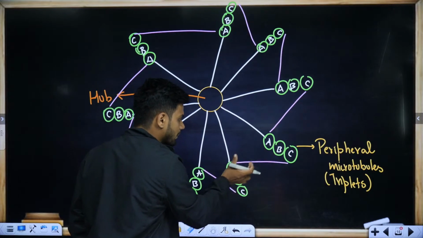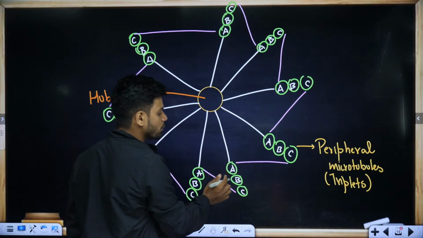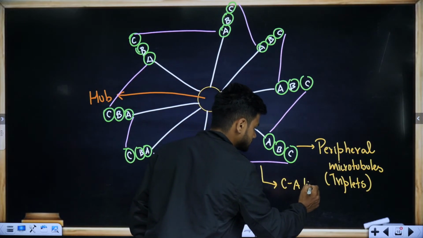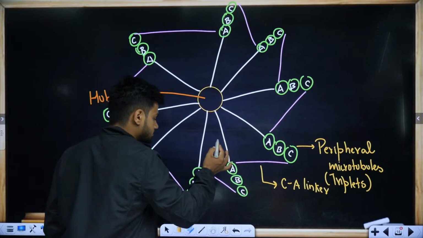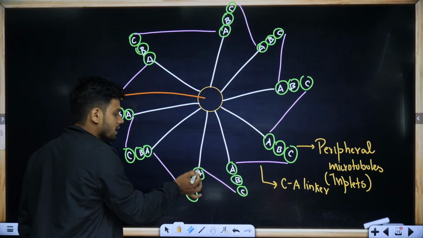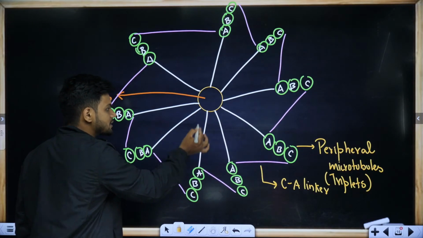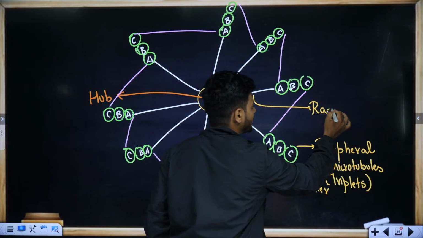Each of the peripheral microtubules is connected to each other in the form of C2A linker. Now, the peripheral microtubules are connected to the central hub with the help of radial spoke.